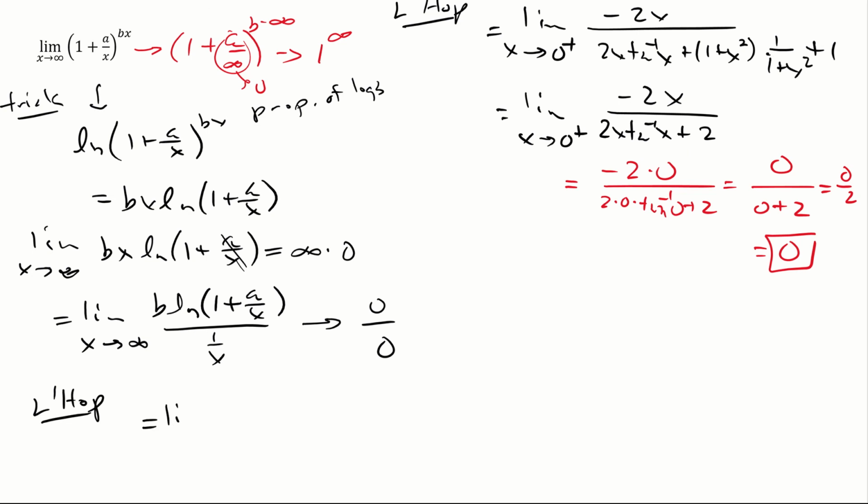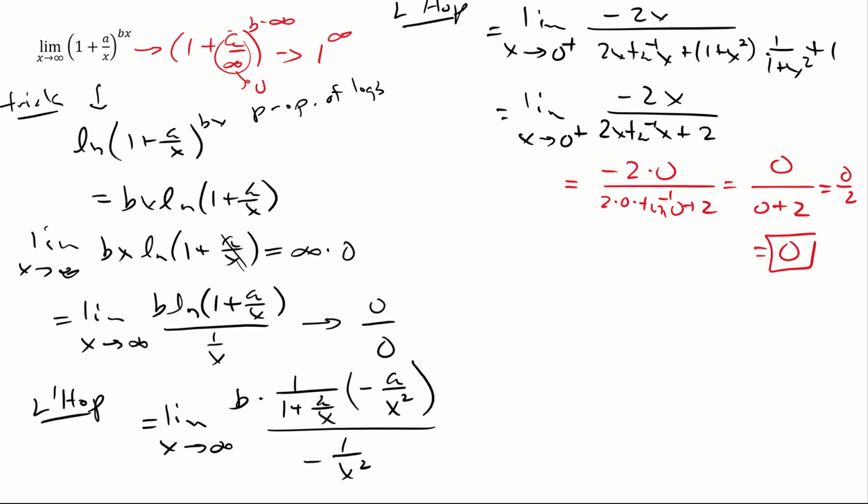And this is equal to the limit as x approaches infinity. Derive the top, b times 1 over 1 plus a over x. And then deriving that, you get a minus a over x squared. Now, you're going to have to verify that because I'm trying to end this video. And downstairs is a minus 1 over x squared. We are now allowed to cancel those x squareds, cancel those negatives, and put the a and the b out of the way. In fact, you can take a times b all the way outside. It's just a number, times the limit as x approaches infinity of 1 over 1 plus a over x.